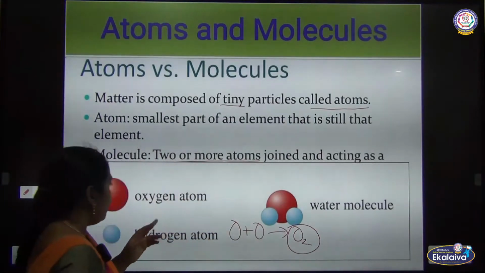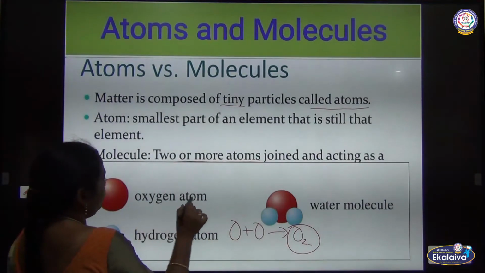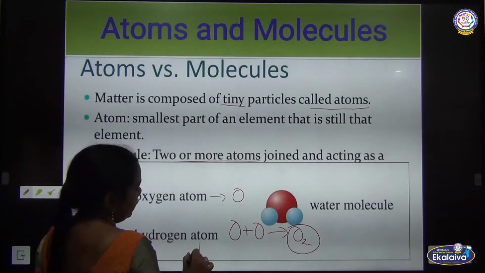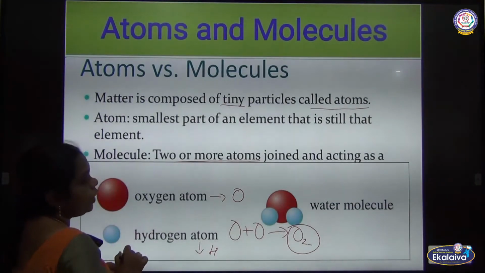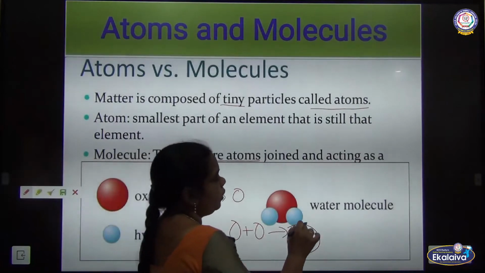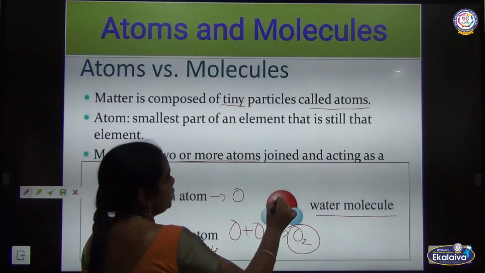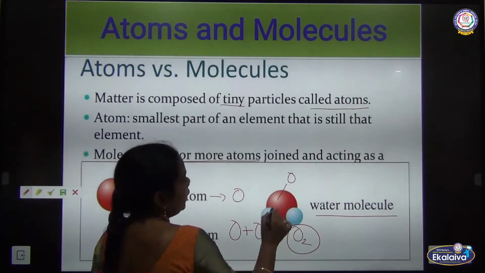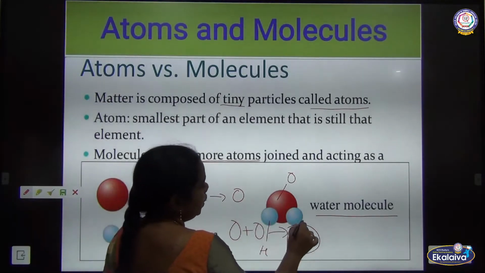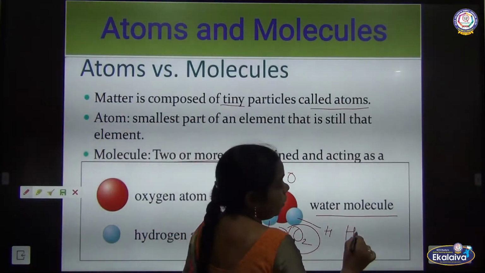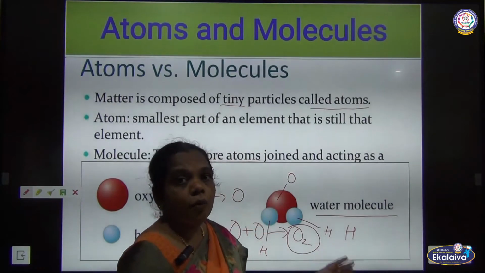For example, here the oxygen atom is O and hydrogen is H. These combine to form the water molecule. How many oxygen atoms? One oxygen atom. And how many hydrogen atoms? Two hydrogen atoms. So these three atoms combine to form a molecule.